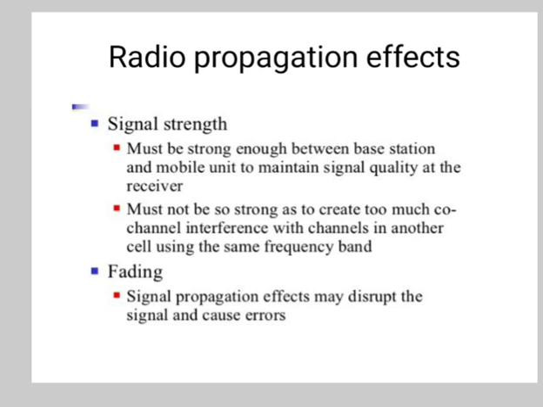Now, signal strength must be strong enough between a base station and mobile unit to maintain a signal quality at the receiver. It must not be so strong as to create too much co-channel interference with channels in another cell using the same frequency band. Now next is the fading. The signal propagation effect may disrupt the signal and cause errors.